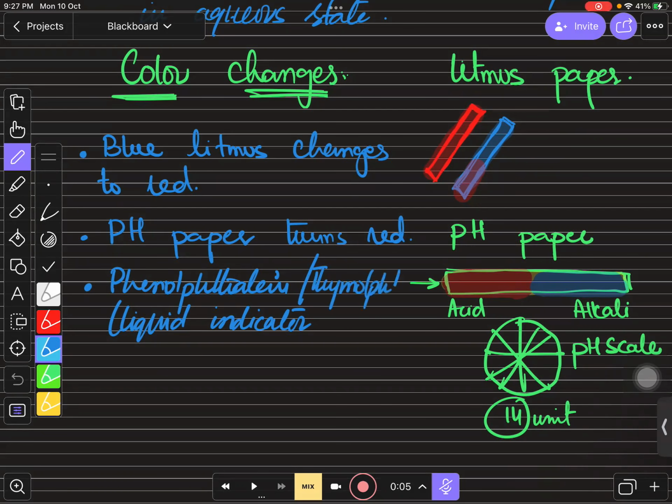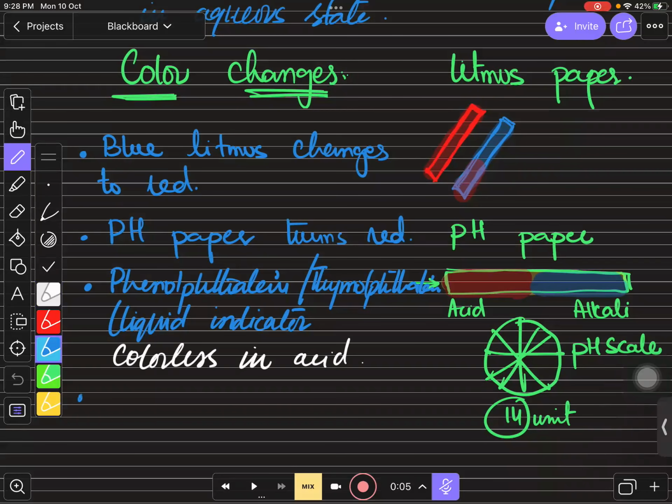This is the new amendment in the syllabus, the new indicator. Both of them are colorless in acid. Remember this: thymolphthalein or phenolphthalein, both are colorless in the acid solution. If you add a few drops of phenolphthalein or thymolphthalein in the acid, they both stay colorless, right?